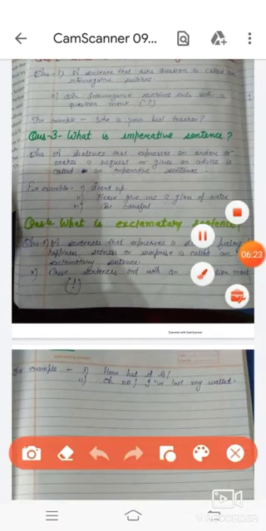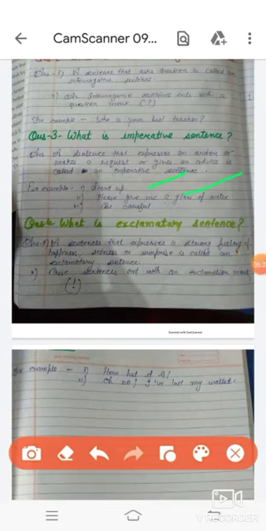For example, stand up, please give me a glass of water, be careful. Students, the first is an example of order, the second is an example of request, the third is an example of advice.